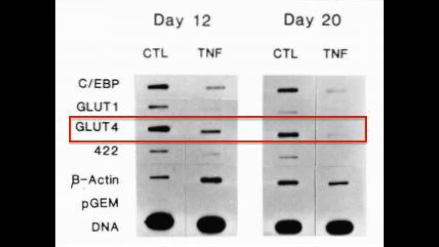The image demonstrates the hybridization of in vitro transcribed RNA to the indicated cDNAs or 3T3-L1 genomic DNA immobilized on nylon membranes. This figure highlights the decrease in appearance of GLUT4 when the adipocyte is exposed to TNF-alpha. Vector DNA was present as a control.